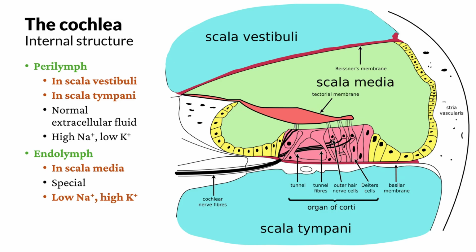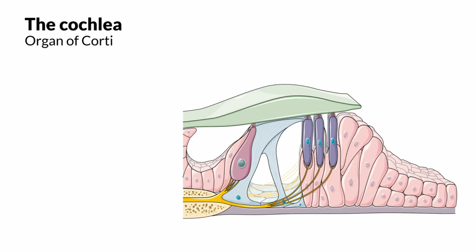This special kind of fluid is produced by the stria vascularis. Stria means stripe, and stria vascularis is a stripe of tissue that borders the scala media. We can see that inside the scala media, on the basal membrane, we have a bunch of cells that are rather uniquely organized. This is the organ of Corti, and he is the protagonist of our play today. The organ of Corti is analogous to the retina. It is the organ that senses the stimuli and transduces it into a nervous signal.